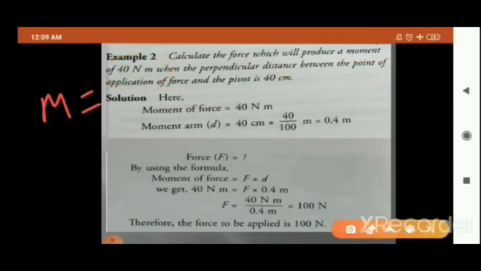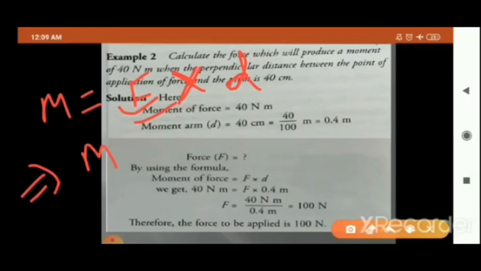Moment of force is equal to force into moment arm D. Yes or no, children? Now what do you have to calculate? You have to calculate force. So force को आप क्या बनाएंगे? Alone. So what will happen? Here यहाँ पर D multiply हो रहा है तो इस साइड आके क्या हो जाएगा? Divide. That is F is equal to M upon D.